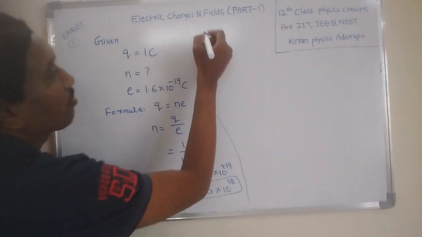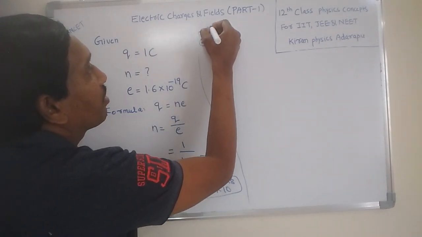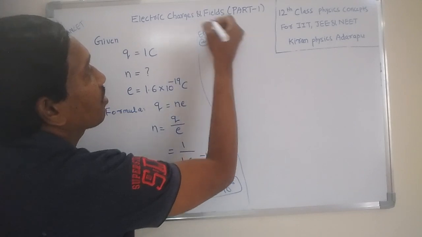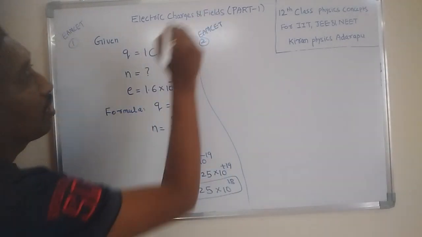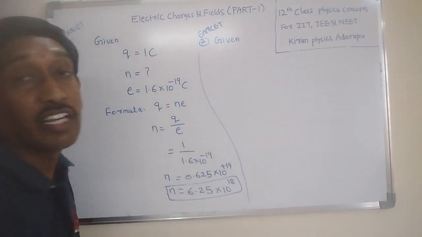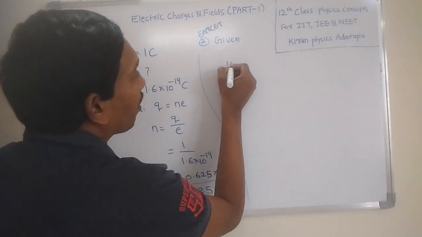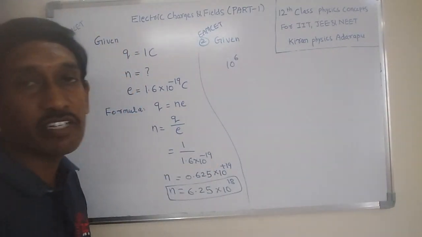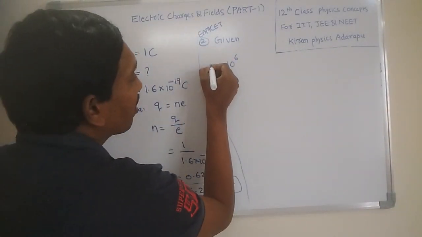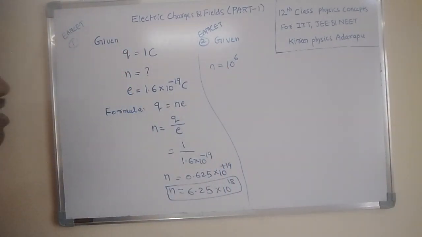So what are the given values? This is also a previous MCET question. These are the two types of questions on the same concept. Here, what are the given values? The given value is 1 million electrons. 1 million electrons means 10 power 6 electrons. Million means 10 power 6. So this is the number of electrons, denoted by N. That means the given value is N.